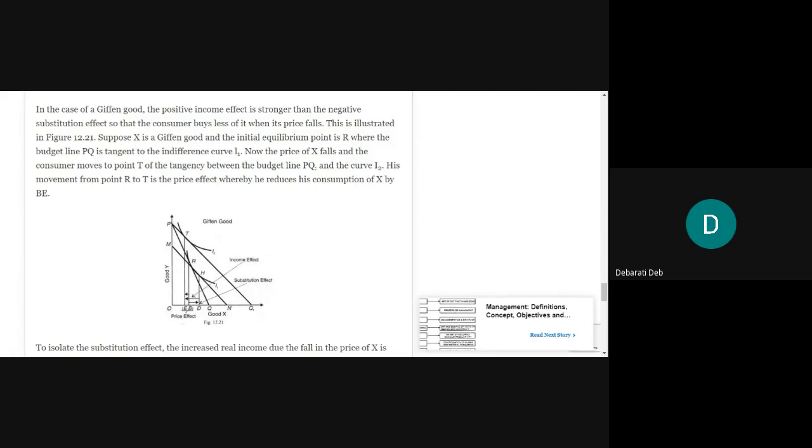Suppose X is a given good and the initial equilibrium point is at R. This is what we always started with in the case of substitution, income and price effect. So here also we will start with the same concept: the budget line PQ is tangent to the indifference curve I1 at the point R, and thus R is the equilibrium point.